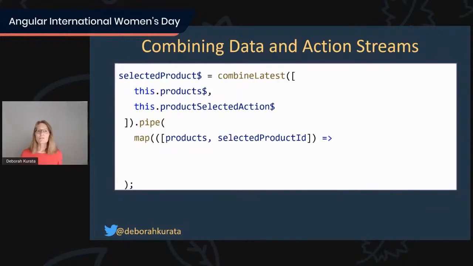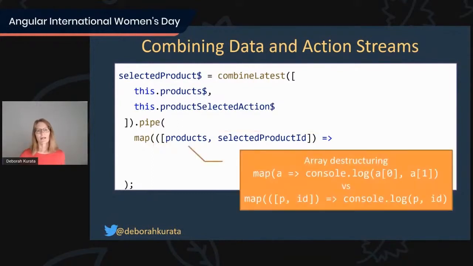Okay, so what are we going to do with these combined streams? Well, we're going to map them. We want to have some kind of transformation. Basically, what we want to do is look up the selected product ID in that list of products so we can return the selected product as the one product that the user selected. But what is that weird syntax? What does that do? That's basically array destructuring.